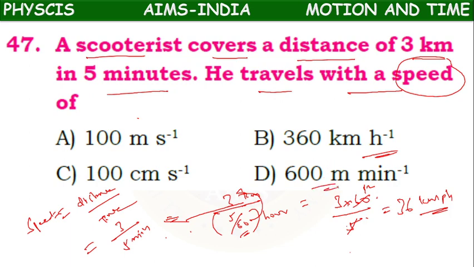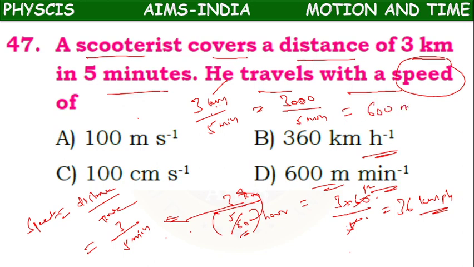Or they are asking in meters per minute they have given. In this case how we can do? 3 km by 5 minutes. 3 km if we change into meter, 3000 meters, because 1 km equal to 1000 meters. 3000 meter by 5 minutes. 5 6 times 30 means 600 meters per minute.